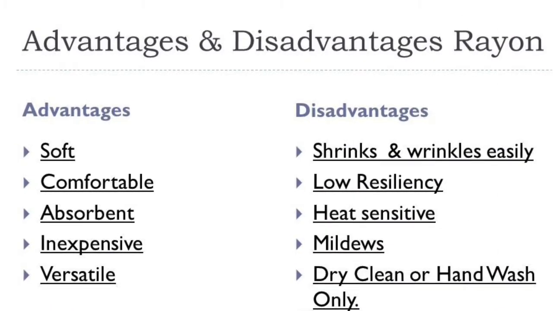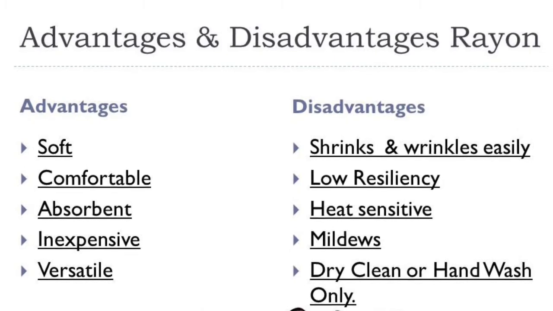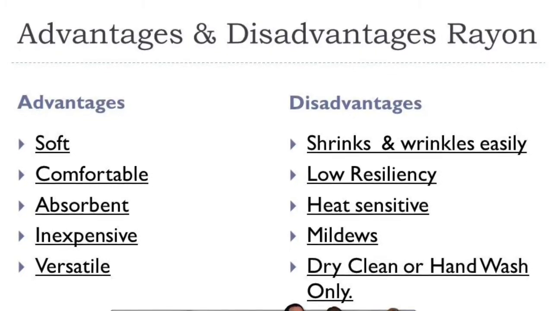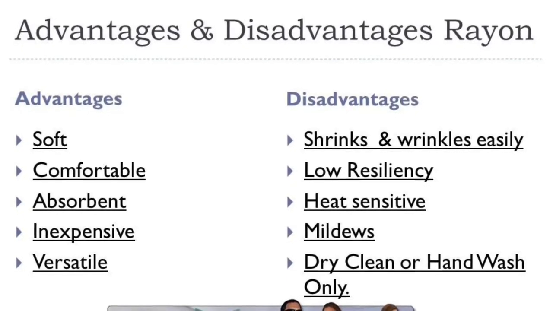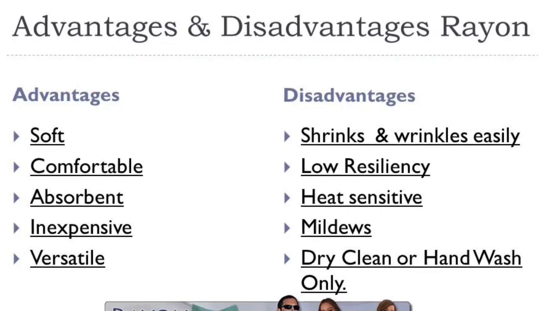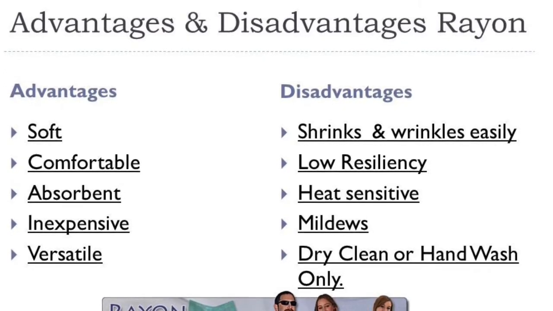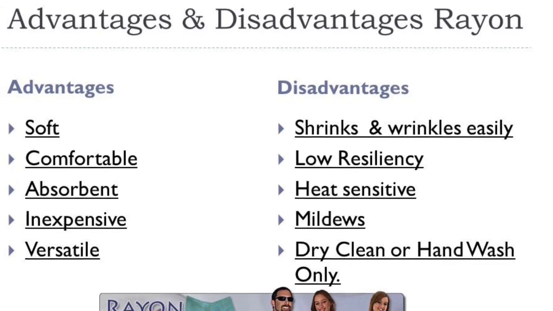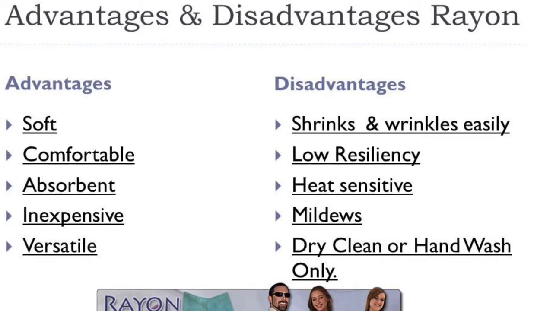Some advantages of rayon are they are soft, comfortable, absorbent, inexpensive and versatile. Disadvantages are they can shrink and wrinkle easily. They have low resiliency, that means they cannot adapt to different conditions easily. They are heat sensitive. They cannot bear too much heat, they can catch mildew, and they can only be cleaned by dry clean or hand wash.